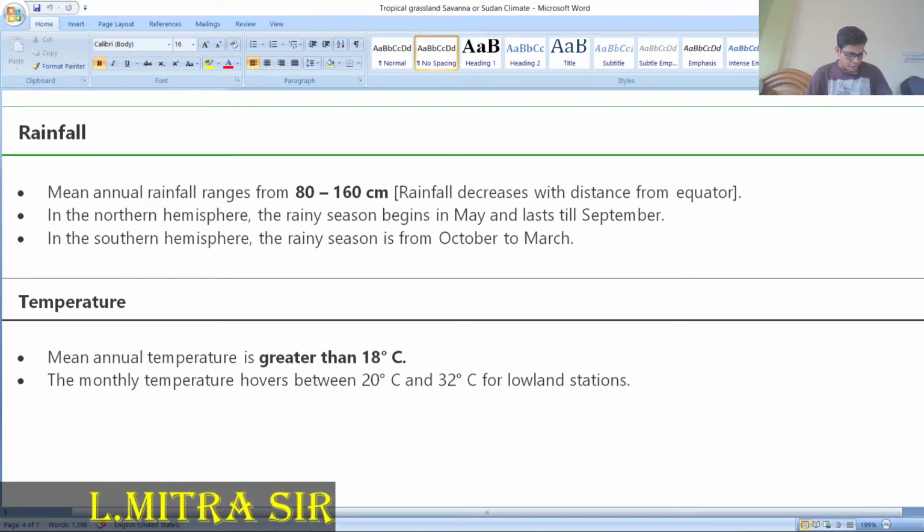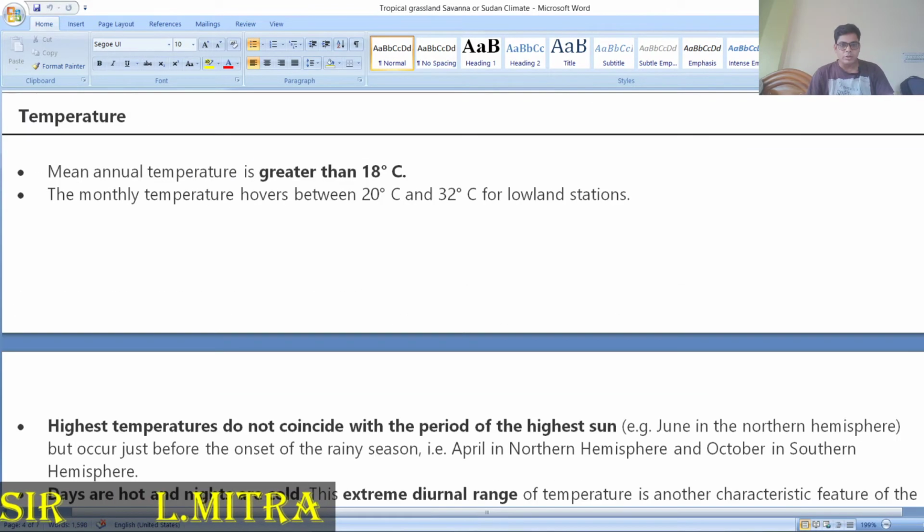There you can see that from May until September, rainfall varies from 25 to 150 centimeter. Here one extension has been there in the westernmost desert area, where rainfall is less than 25 centimeter, and if you come near the equator, you can see it exist up to 150 centimeter. So, most of the temperature we already discussed.